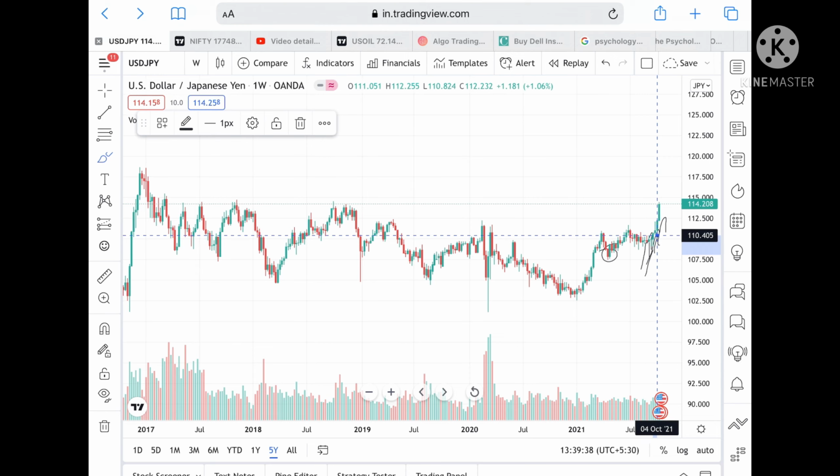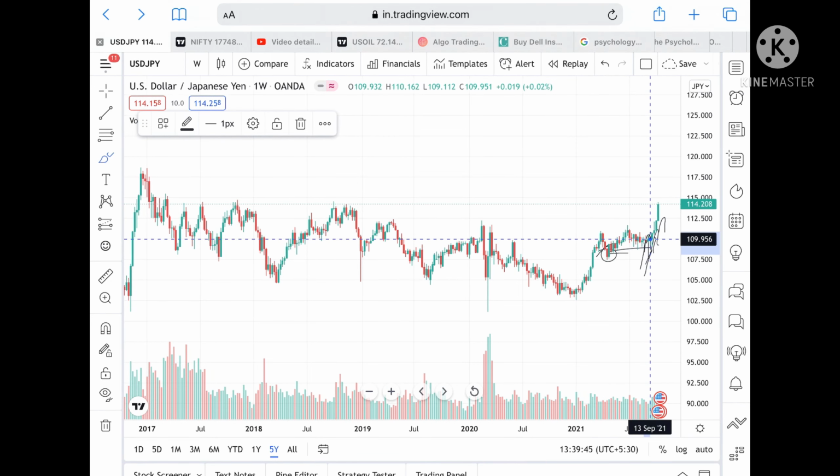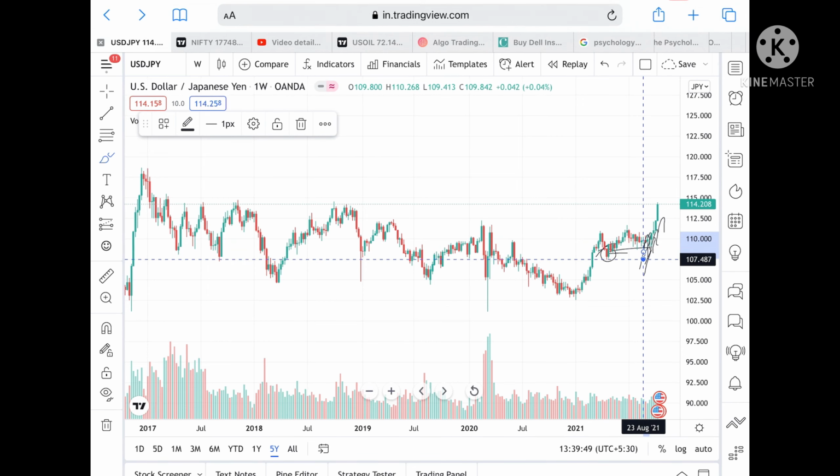So once it goes below a level of 110, then the downside trend will start, and chances are high if it goes below 109, then we can see it can go to a level of 107 also.